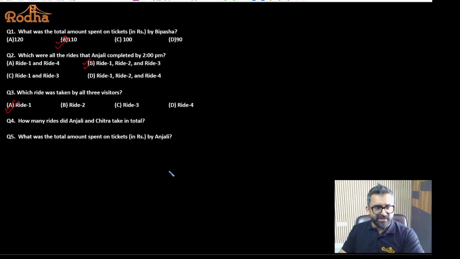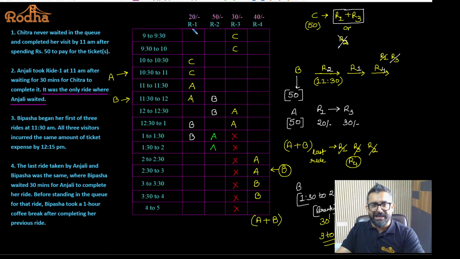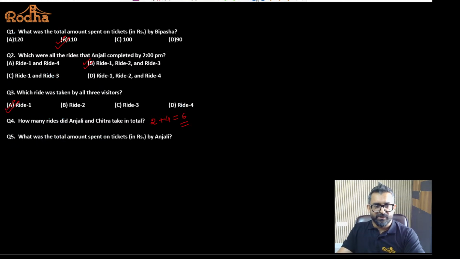How many rides did Anjali and Chitra take in total? Chitra took 2 rides. Anjali took 4 rides. So what is my answer? 6. Chitra took 2 rides, ride 1 and ride 3. And Anjali took 4 rides, ride 1, ride 2, ride 3, ride 4. So Anjali and Chitra together have taken 6 rides.